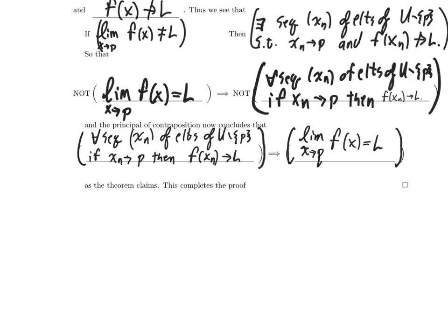If you want to show that a limit is equal to some number L, what you can do is consider any sequence of elements of the domain different from p, assume that that sequence of inputs converges to p, and then show that the sequence of outputs converges to L. And that's now a statement about sequences. We have lots of tools for studying sequences.